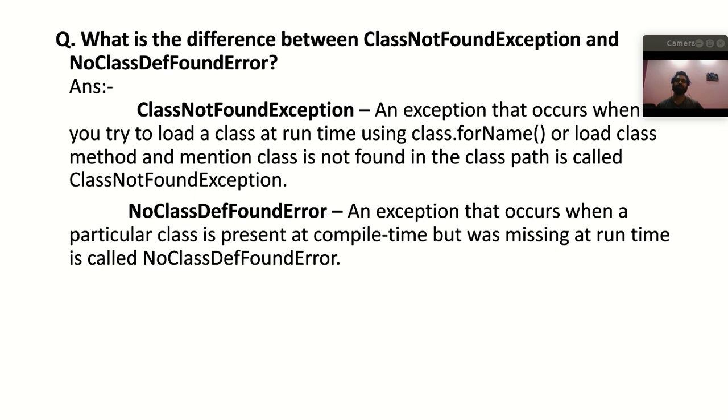But due to some circumstances or some issue, if that particular class is not present at runtime, then we may get a NoClassDefFoundError, right? So these are two very important exceptions, and this is very confusing. You can remember this, and it is a sure-shot question you may get, right?